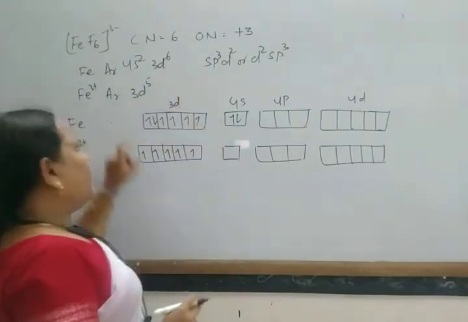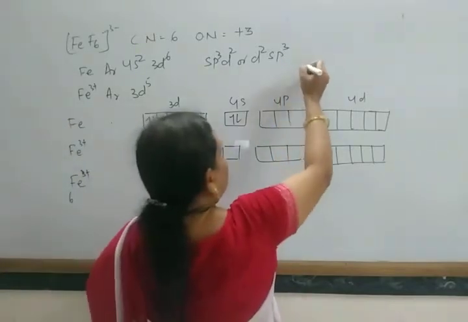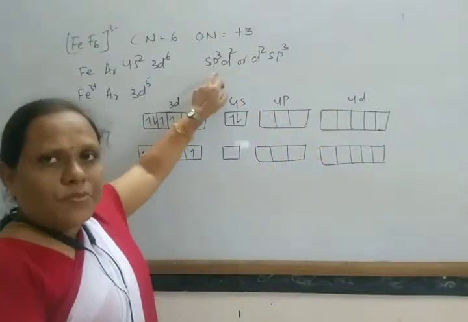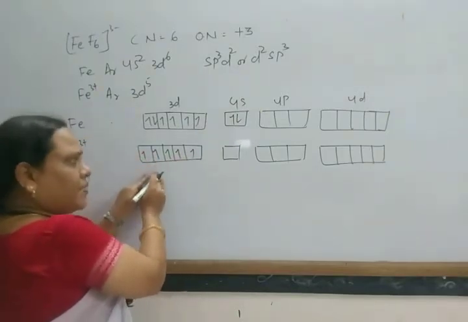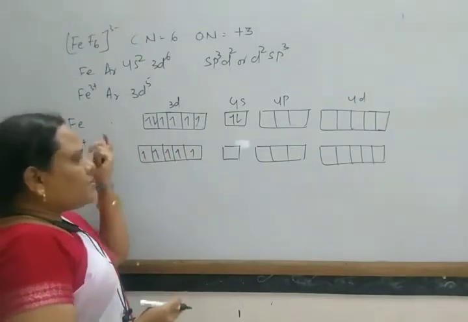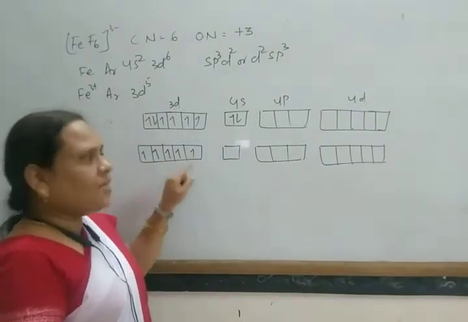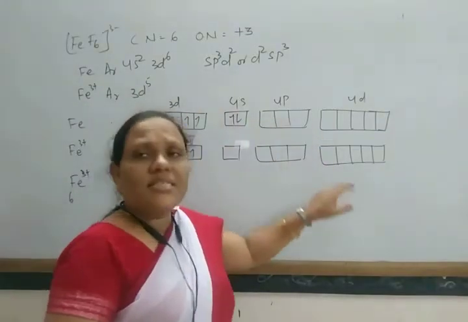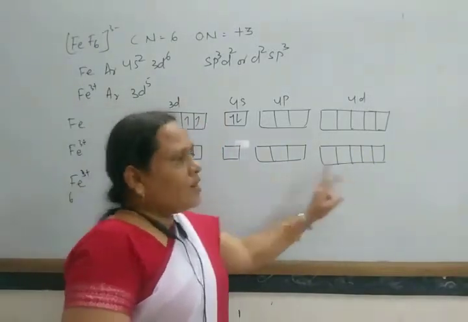Its shape is octahedral, and experimentally it is found to have a higher magnetic moment. As it has higher magnetic moment, these electrons do not get paired, they remain in unpaired form. Then how can it make 6 orbitals available? To make 6 orbitals available, it uses the outer d orbitals.